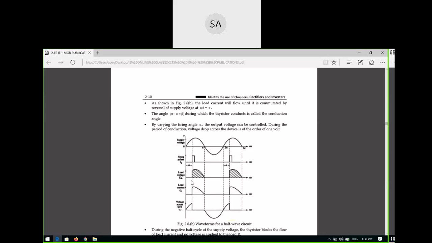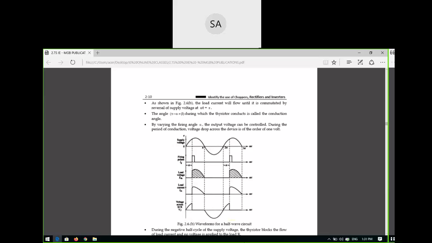But the voltage across the load is the same as the supply voltage given on the input side. So this portion is connected across the load. Whereas the voltage across the SCR is zero because it is conducting. It is on, and on means the resistance is zero. So with zero resistance, the voltage across the SCR is zero. In this period it is turning on, and that angle you can call alpha.